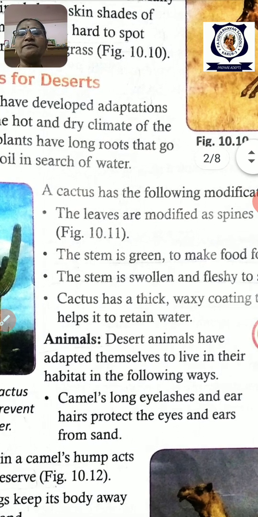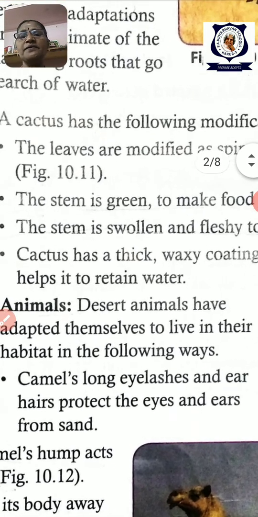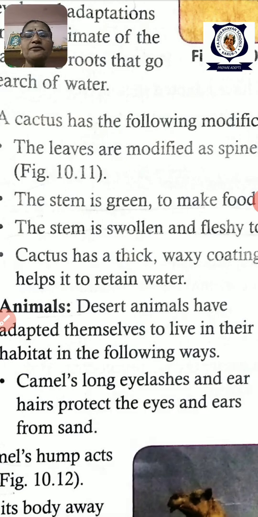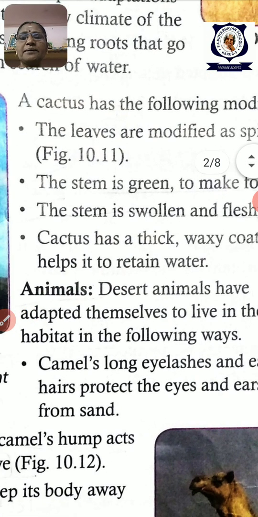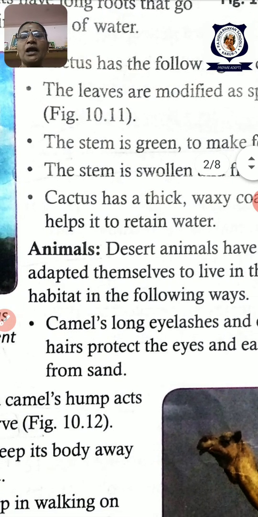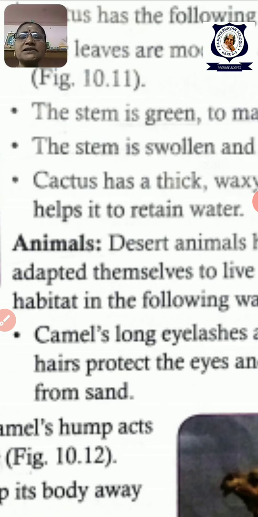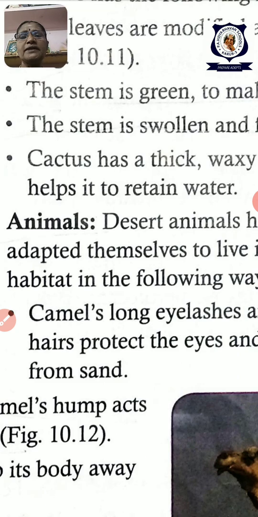Okay, children, this is the first modification. The second modification is that the stem is green. The stem is green and fleshy to store the water. And the cactus has a thick waxy coating on the stem which helps it not to lose water.